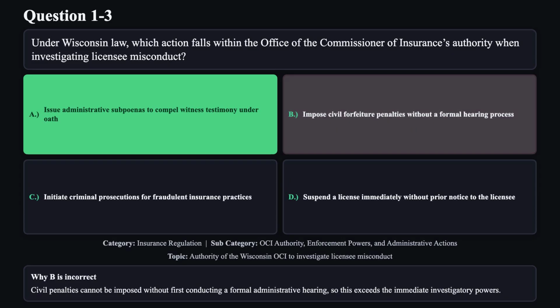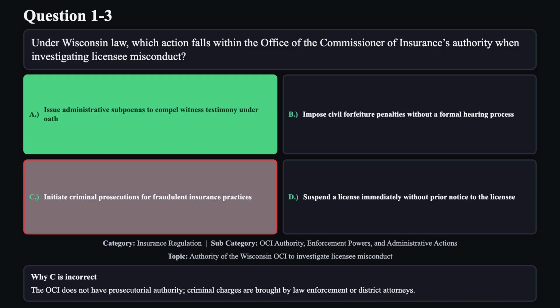Reason B is not correct. Civil penalties cannot be imposed without first conducting a formal administrative hearing, so this exceeds the immediate investigatory powers. Reason C is not correct. The OCI does not have prosecutorial authority. Criminal charges are brought by law enforcement or district attorneys.